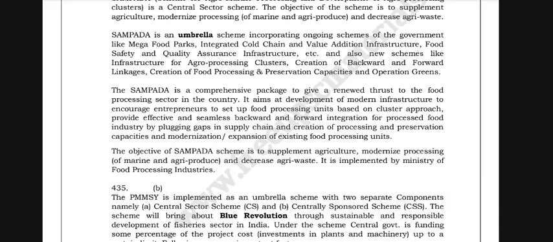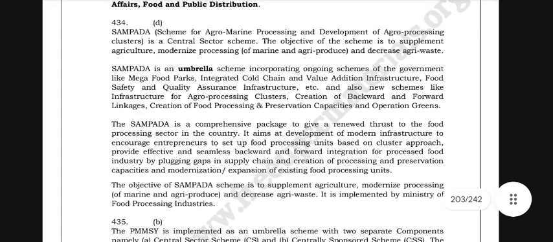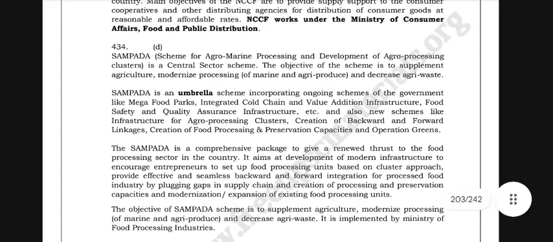It aims to develop a modern infrastructure to encourage entrepreneurs to set up food processing units based on a cluster approach. Provide effective and seamless backward and forward integration for the processed food industry by plugging gaps in the supply chain, creation of processing and preservation capacities and modernization or expansion of existing food processing units. The objective of the scheme is to supplement agriculture, modernize processing of marine and agri produce and decrease agri waste.